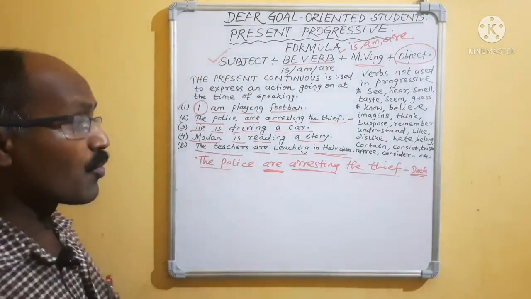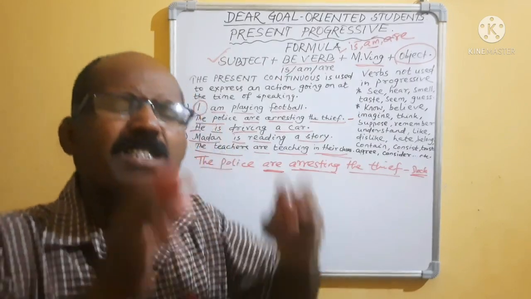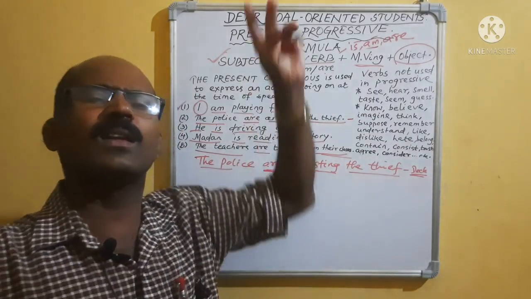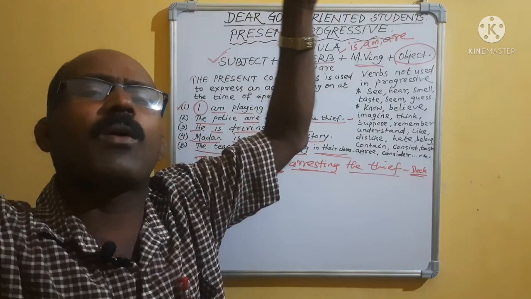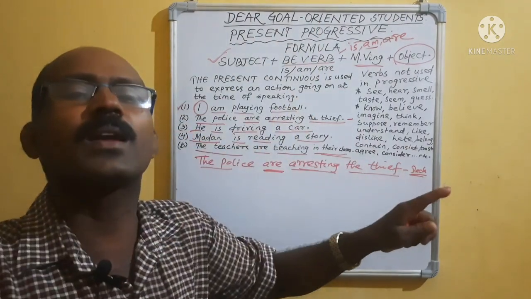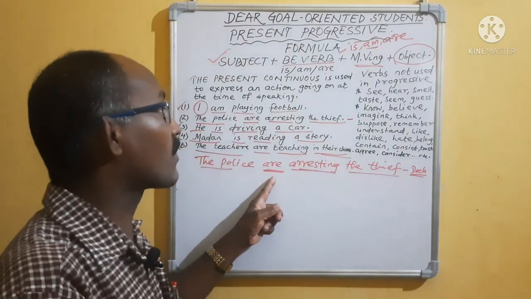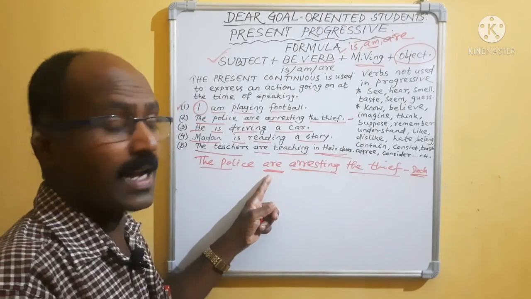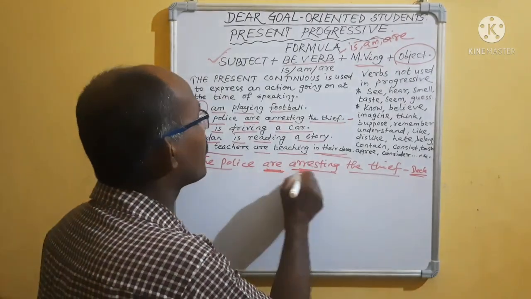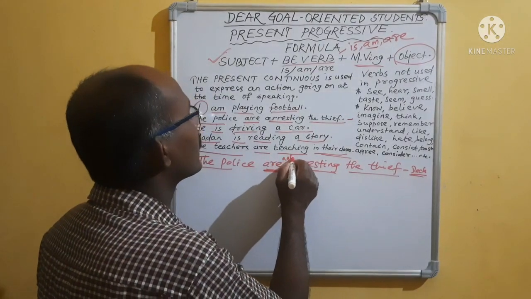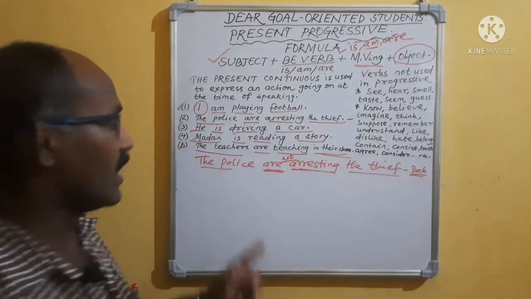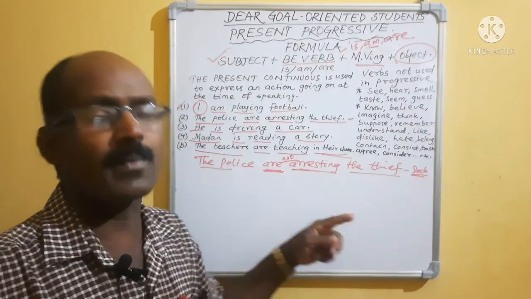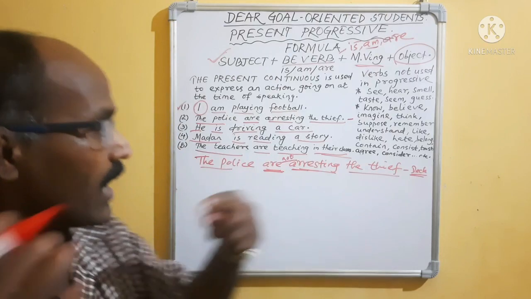What will we do? We will make it negative. But it is very easy. In simple tense, you have to break the verb. But here there is no need to break the verb because a helping verb is there. Be verb is there. In between be verb and main verb, use not. If we use not between be verb and main verb, it will turn into a negative sentence.